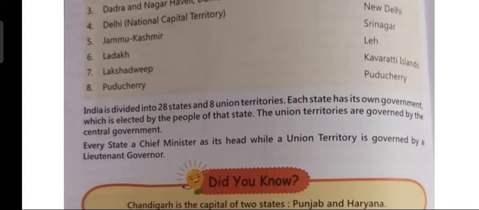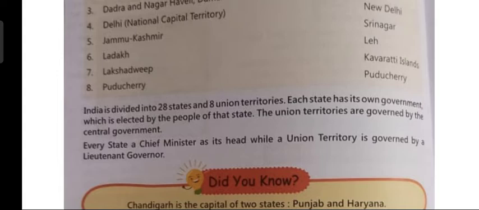So, the people of a state elect the government and choose their chief minister, and his body of ministers look after the state. Now, the union territory, on the other hand, is governed by the central government. See, children, there are three levels of government. The central government looks after the entire country. State government looks after a particular state.